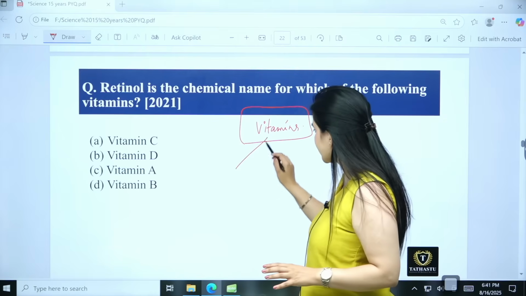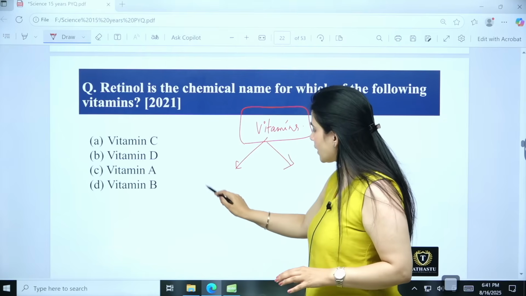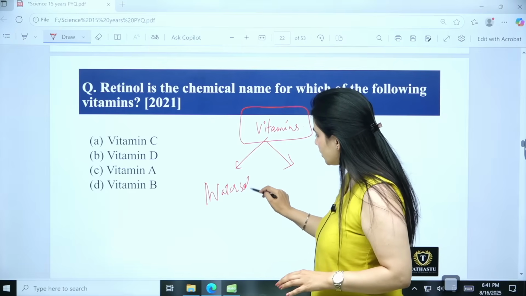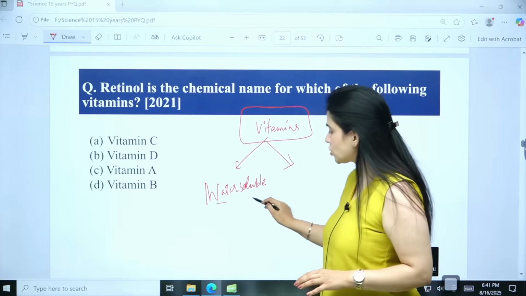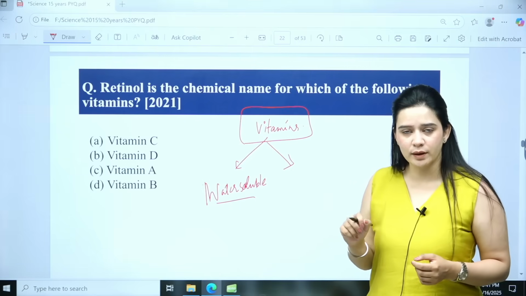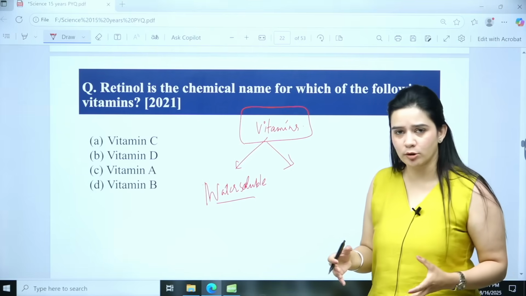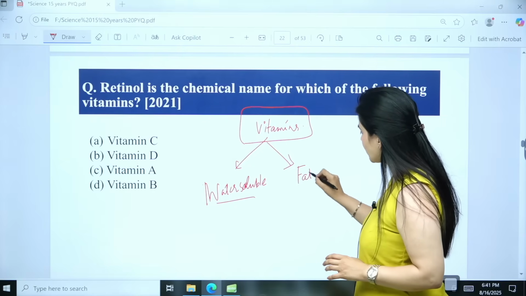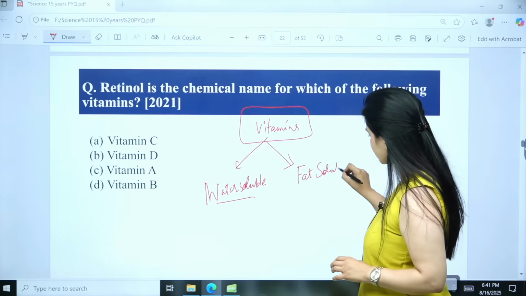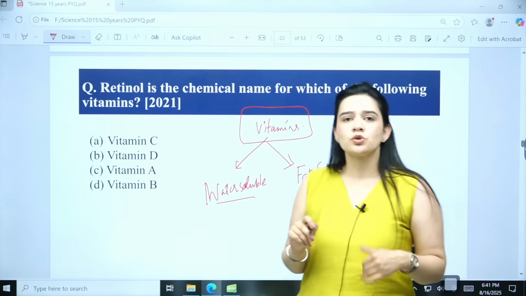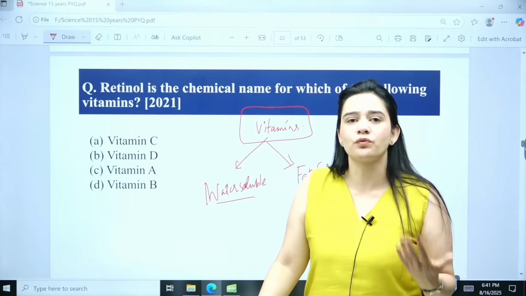We have two categories. First one are water soluble, meaning they are soluble in water and they need to be consumed regularly because they are widely excreted from the body in the urine. And then we have the fat soluble vitamins. So, they get stored in the fatty tissues and in the liver. So, we do not have to take them so frequently.